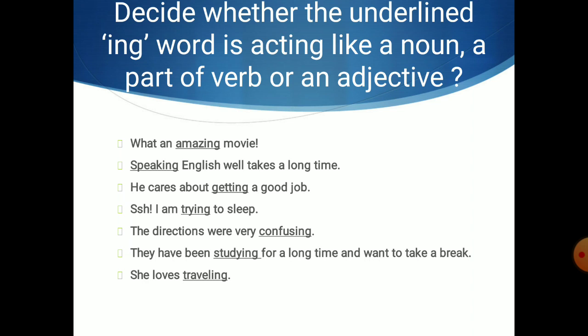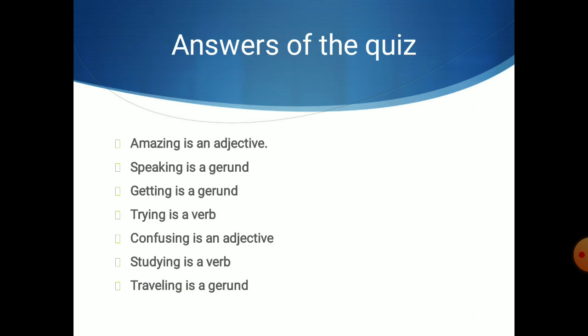So now let's go to the next page wherein I've mentioned the answers. So here are the answers of the quiz. Amazing is an adjective. Speaking is a gerund. Getting is a gerund, trying is a verb, confusing is an adjective, studying is a verb, traveling is a gerund.